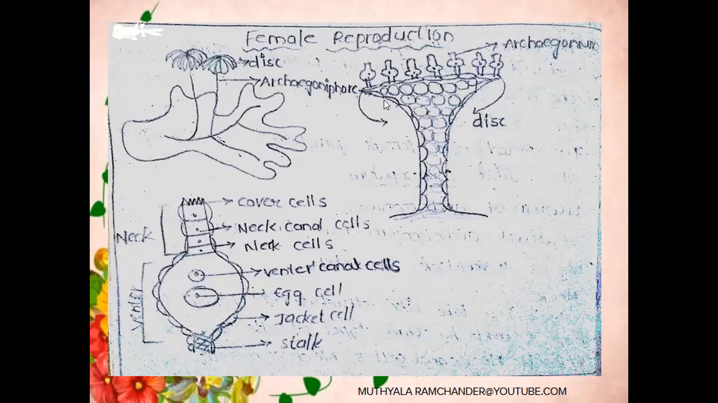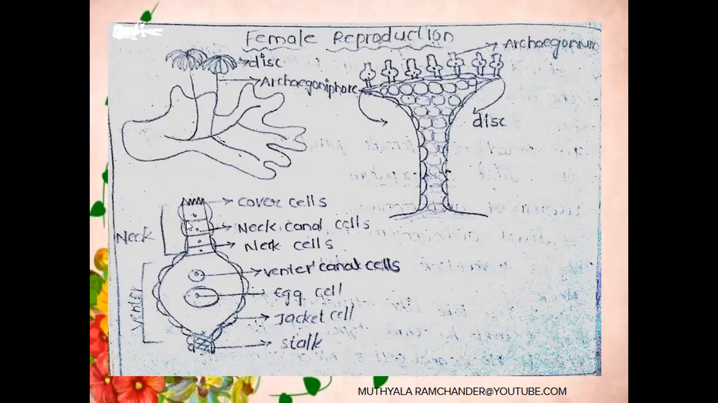Each matured archegonium contains 2 major parts. One is the venter, the second is the neck. The venter is an enlarged part. It is present on the multicellular stalk-like structure. The venter is covered with a single layer of jacket cells. Below the jacket layer of the venter, 2 unequal cells are present. One is small in size, one is large in size. The small one is called the venter canal cell. The large one is called the egg cell.